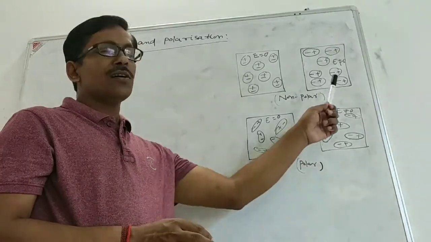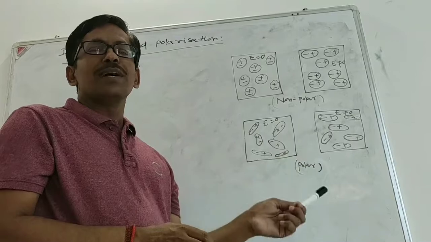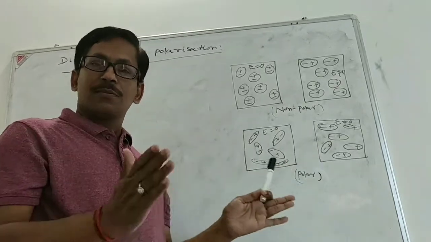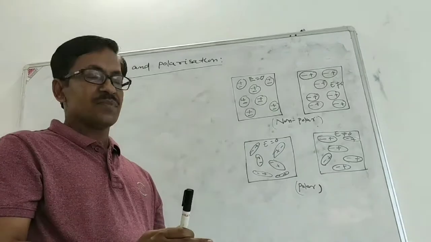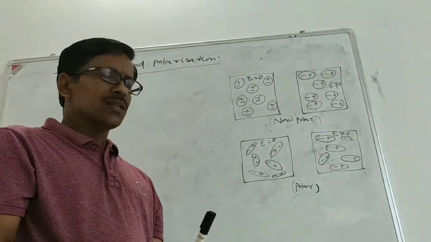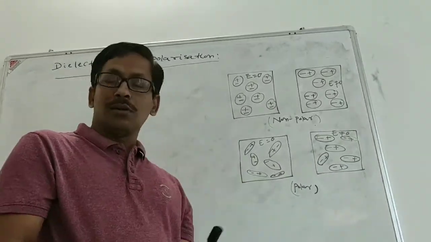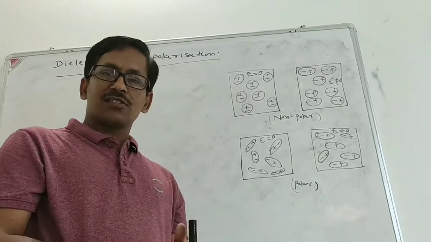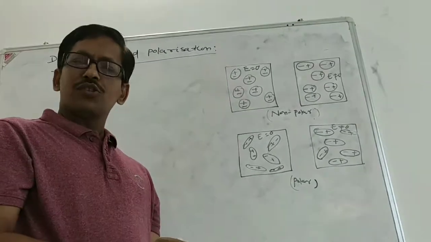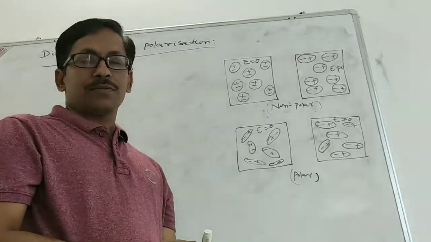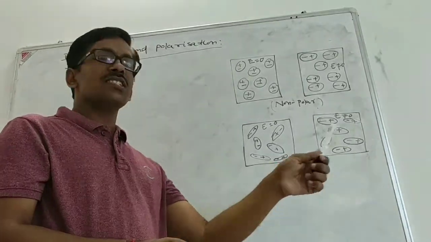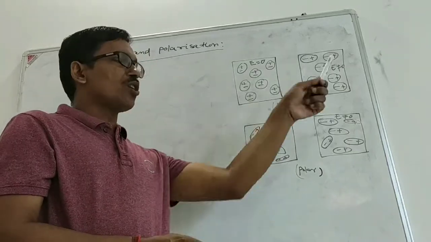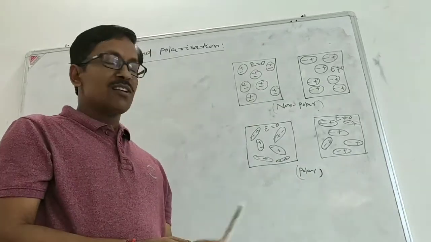That means the development of the dipole moment in a dielectric in the presence of an external field is called polarization. Similarly, when a polar molecule is placed in an external field, then also a resultant dipole moment is developed. But here the reason is different than the non-polar case. Then what is the reason?